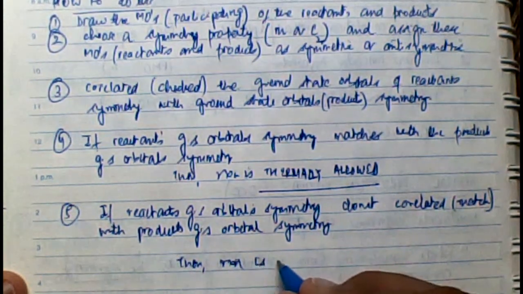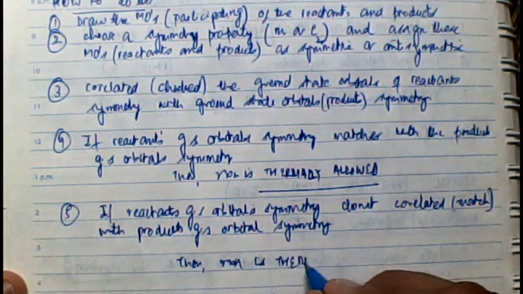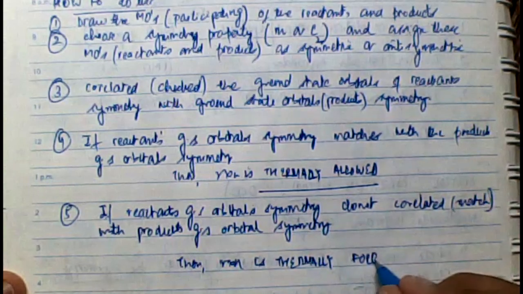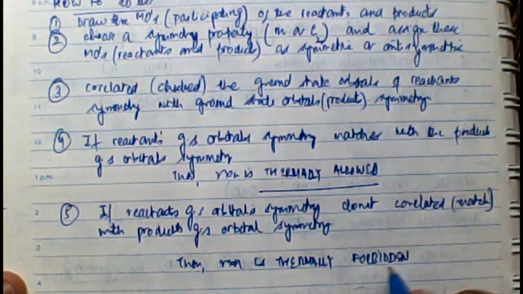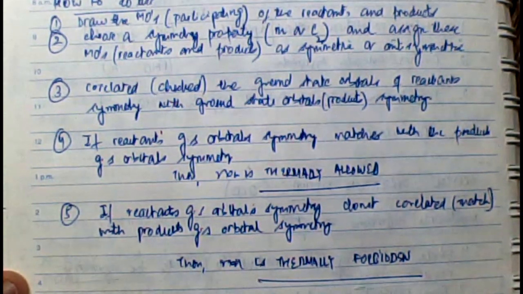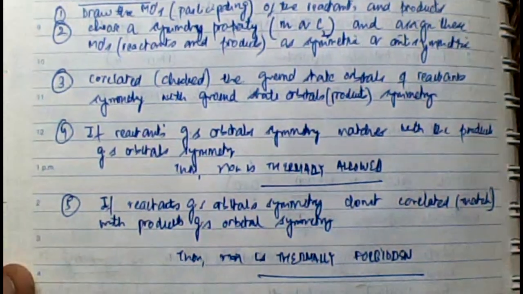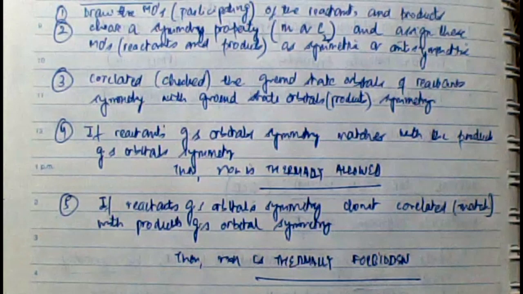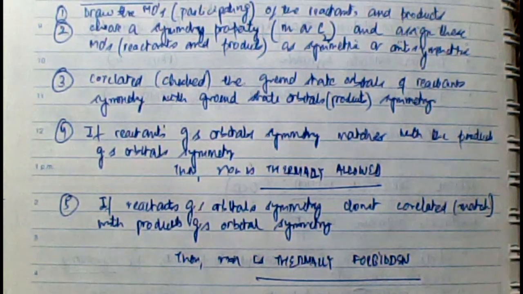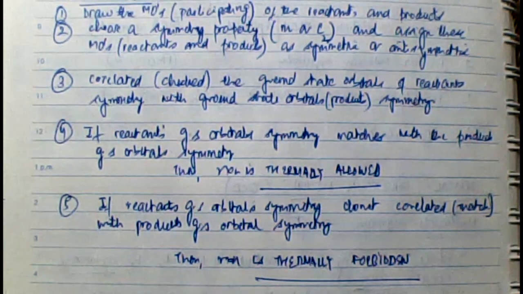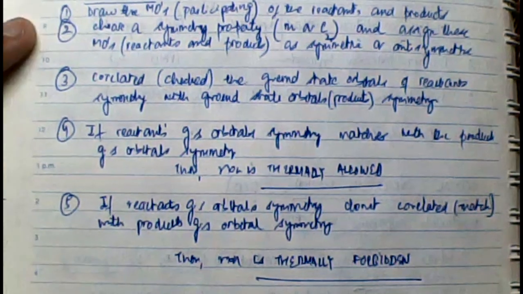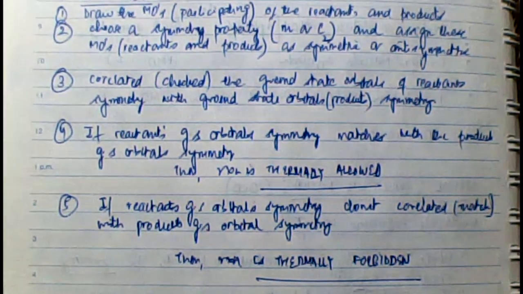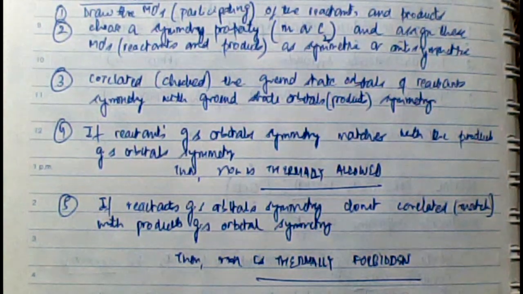First point, draw the molecular orbitals of the reactants and of the products, for all the molecular orbitals, both ground state as well as excited state. Then choose a symmetry property. Which symmetry property has to be chosen? The one that should clearly classify those orbitals of the reactant as well as of the products as symmetric or antisymmetric. Therefore, we need to carefully choose a symmetry property. I'll talk about choosing the symmetry property in the later part of this lecture.